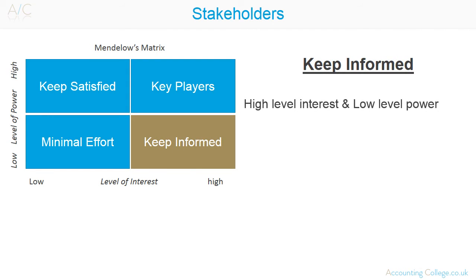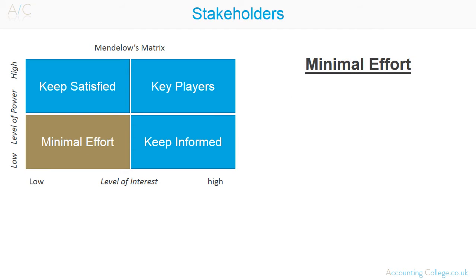Stakeholders with high interest but a low level of power just need to be kept informed. These stakeholders are very interested in the business, but they cannot exert much influence over it as they don't have much power. They are kept informed to keep them happy and stop them from joining up with other stakeholders, which could possibly move them into the key player zone. And finally, for stakeholders with a low level of power and a low level of interest, minimum effort is required here.